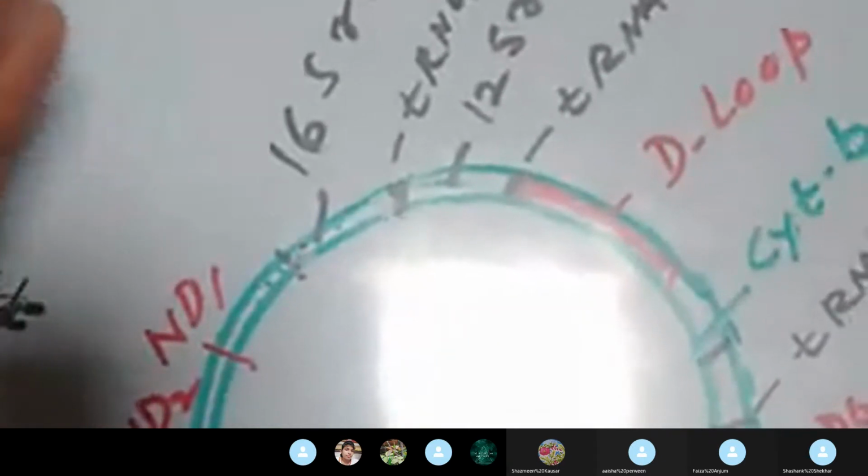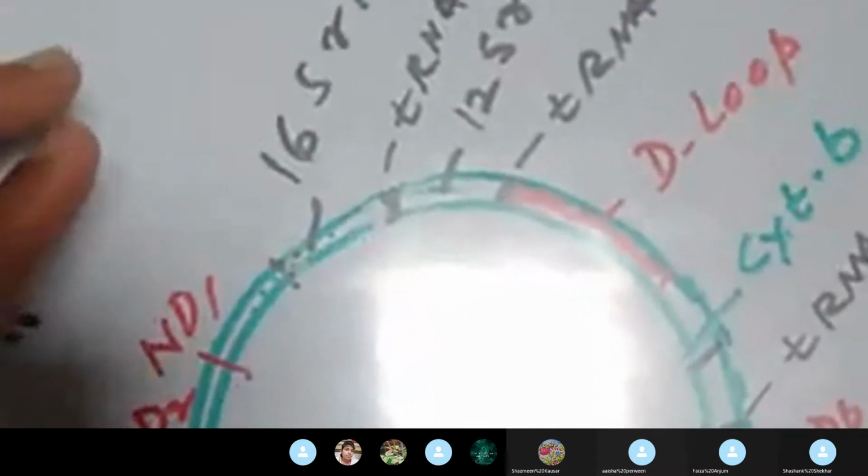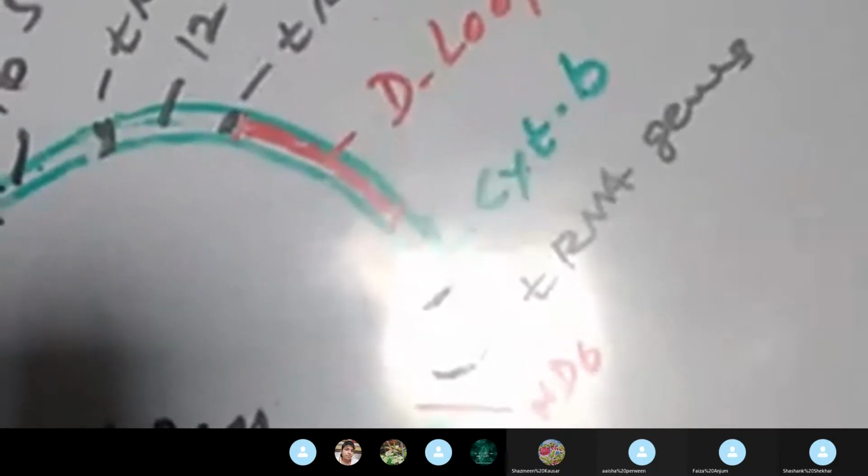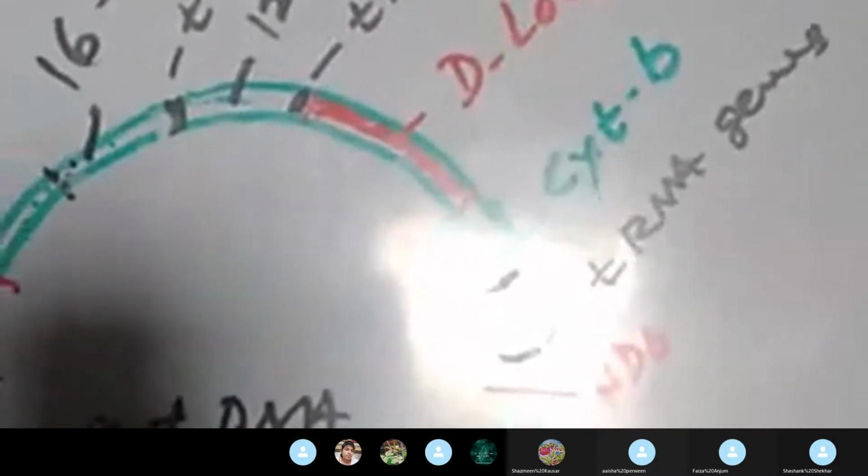So there are six genes meant for encoding NADH dehydrogenase: ND1, ND2, ND3, ND4, ND5, and ND6. ND stands for NADH dehydrogenase.